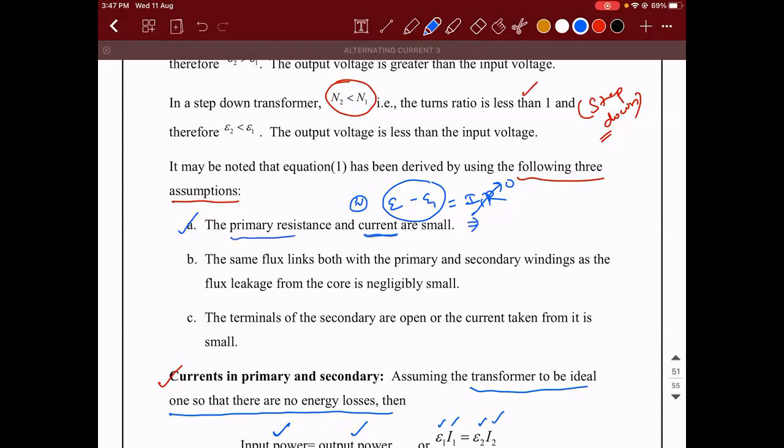Is the point clear? Yes, sir. Secondly, we assume that the same flux gets linked with both primary and the secondary windings. So we wrote E1 is equal to minus N1 into dφ by dt and E2 is equal to minus N2 into dφ by dt. Correct? So we didn't take it as dφ1 by dt and dφ2 by dt. So we assume that the flux linked with both the coils is the same.